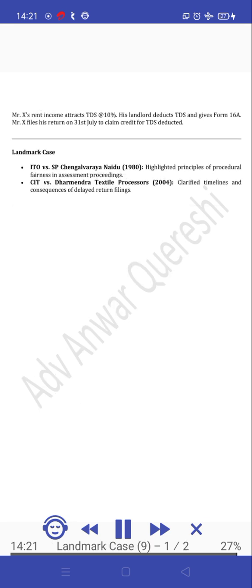Simple example: Mr. X's rent income attracts TDS at 10%. His landlord deducts TDS and gives Form 16A. Mr. X files his return on the 31st of July to claim credit for TDS deducted.